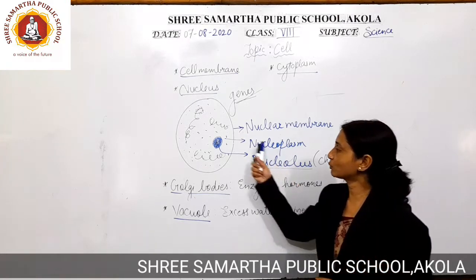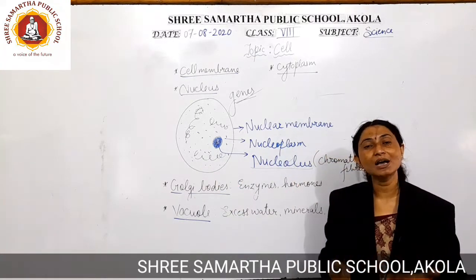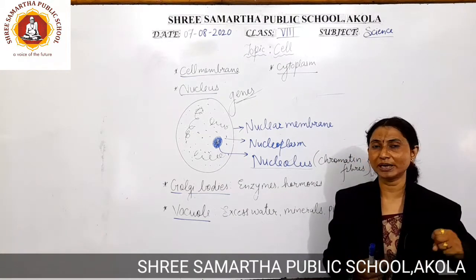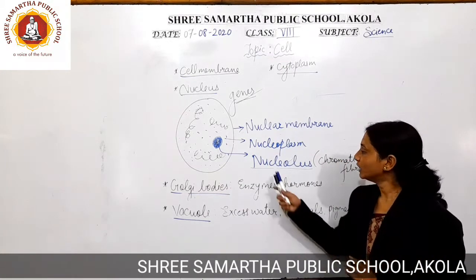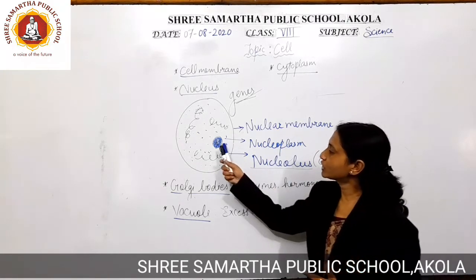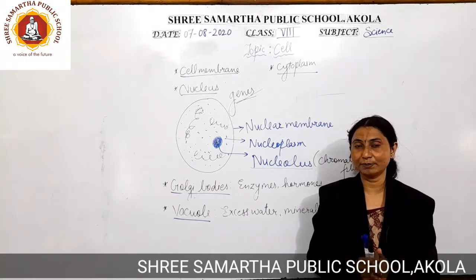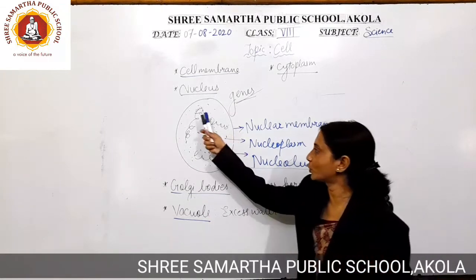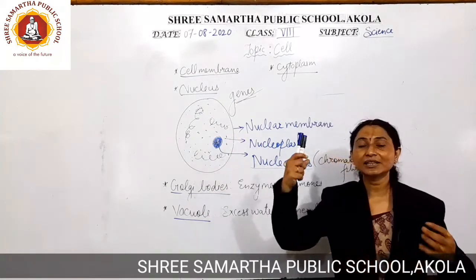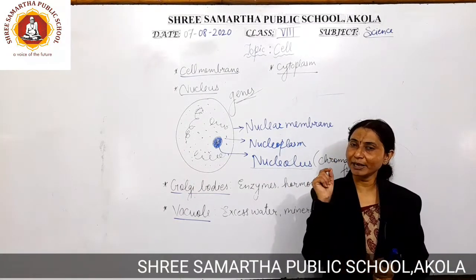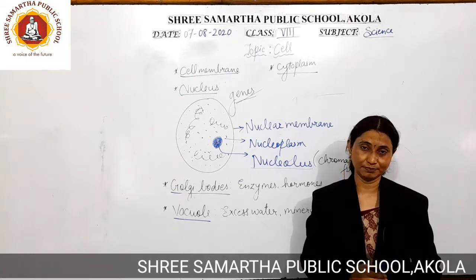This cytoplasm is going to provide the nourishment as well as protect the cell from the shocks which arise from the cell body. Next one is the nucleolus, which is going to have the chromatin fibers. Now these chromatin fibers are the parts of your chromosomes and the genes, thread-like structures. So these chromatin fibers are going to play a very important role in cell division.